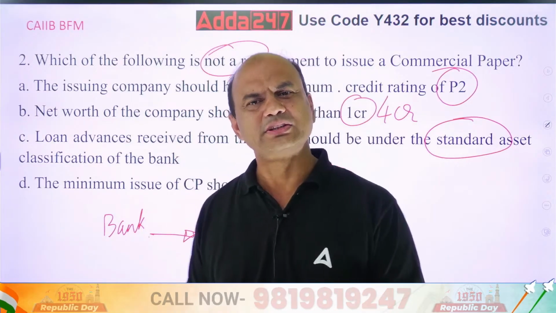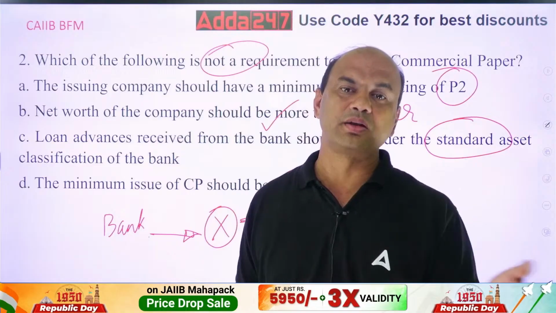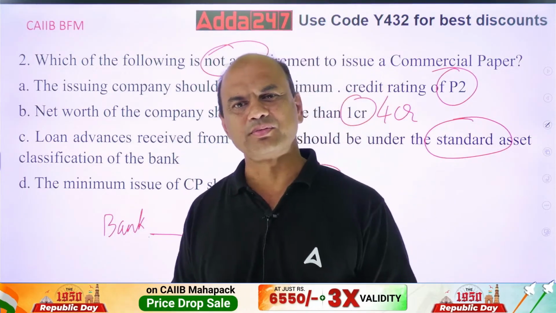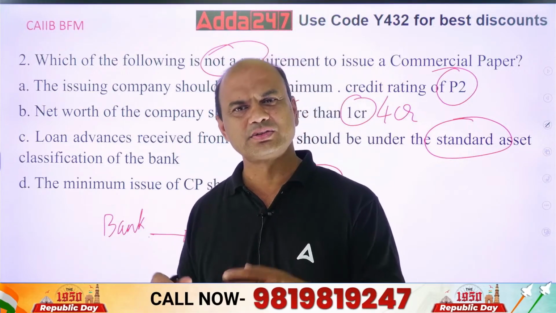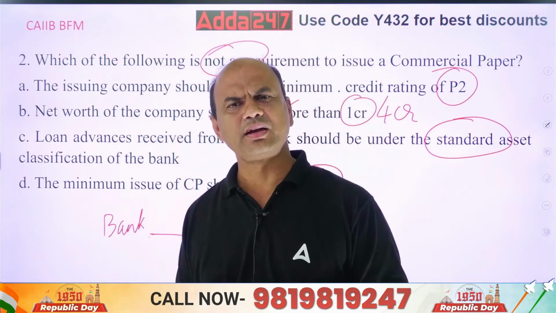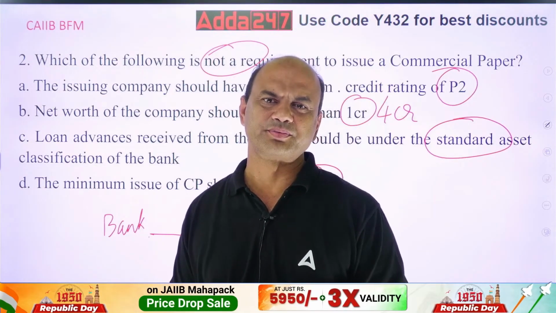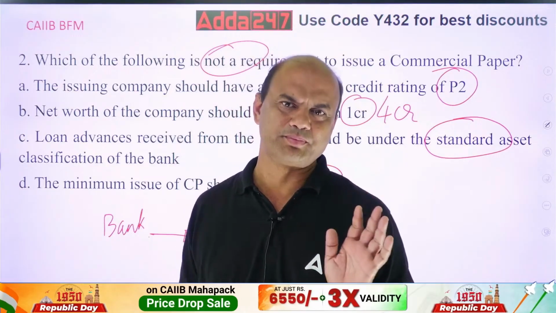So kindly note, CP is transferable, negotiable. It can be transferred from one company to another, one buyer to another. CD is generally not transferable. You can make it so, but it's generally not. CD is for the retail investor, retail like you and me. I can issue the CD for 10,000 rupees also. But RBI has given a limit for that also now. RBI said 5 lakhs minimum.